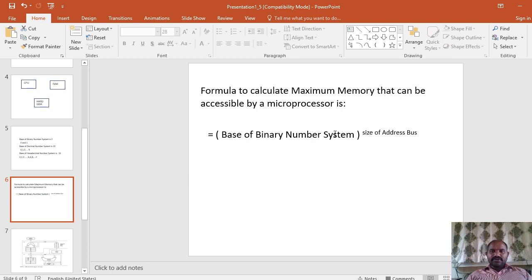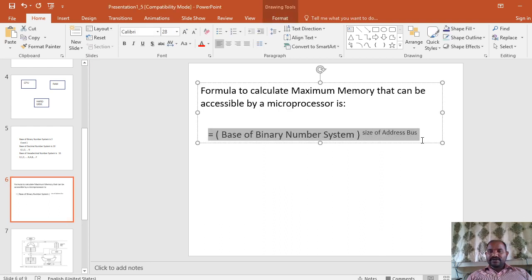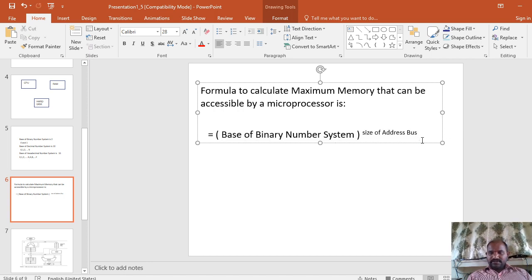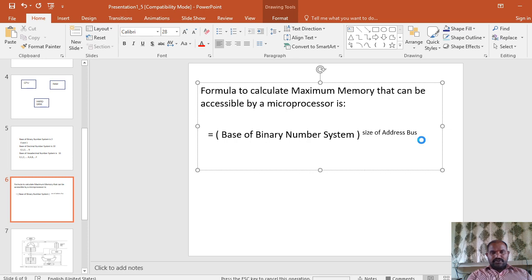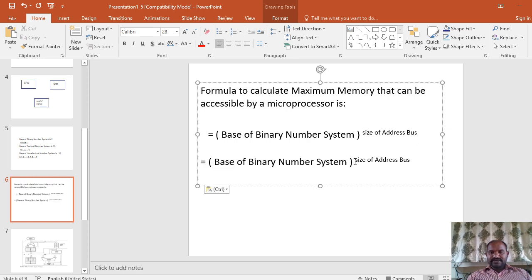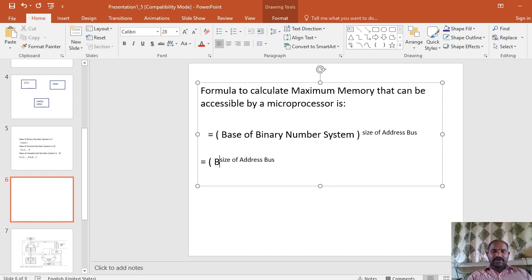Now, the formula is the base of the binary number system to the power of the size of the address bus. Once you know the address bus size, you simply take the base of the binary number system, and in short you can write it as 2 power the size of the address bus, because the base of the binary number system is nothing but 2.